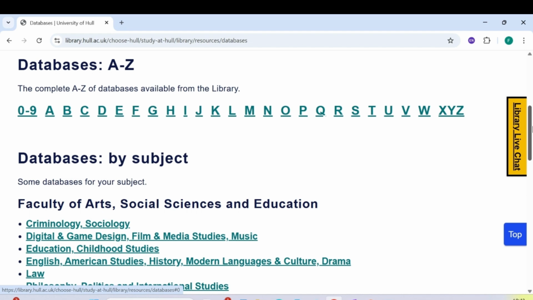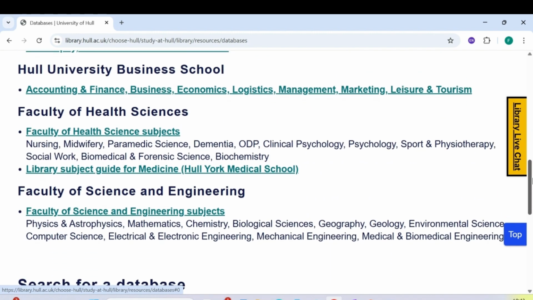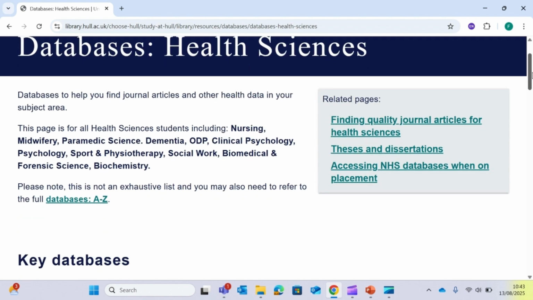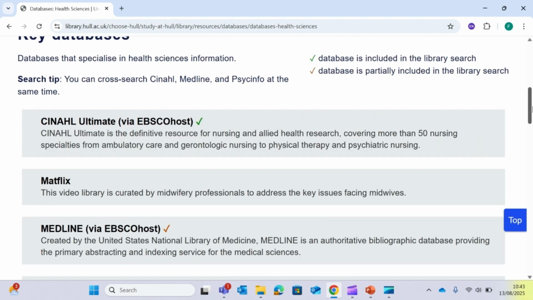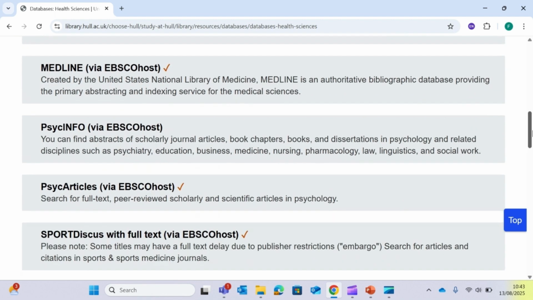We're going to use the topic we had in the earlier videos, so we're going to look at the impact social media has on the mental health of teenagers. We're particularly interested in the psychological aspect. So if we go to the Faculty of Health Sciences, we'll see a list of relevant databases. This list covers all health sciences, so it will cover nursing, midwifery, psychology, sport, etc. So simply browse down whatever topic area you're interested in and select the databases that are most relevant.